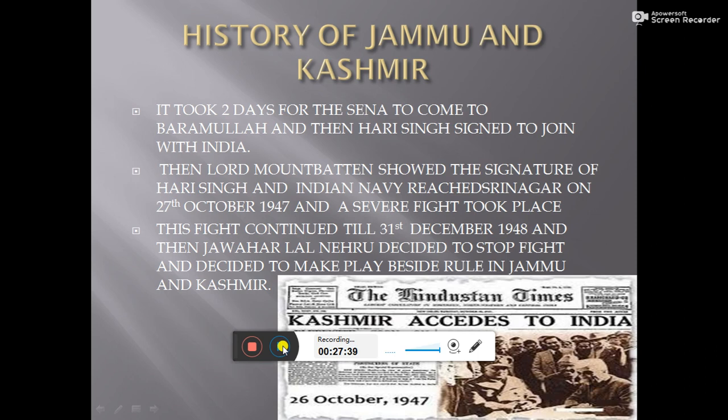Srinagar was bounded by the Azad Kashmir Sena from four sides, and at that time Sheikh Abdullah helped them to fight these Azad Kashmir Sena.